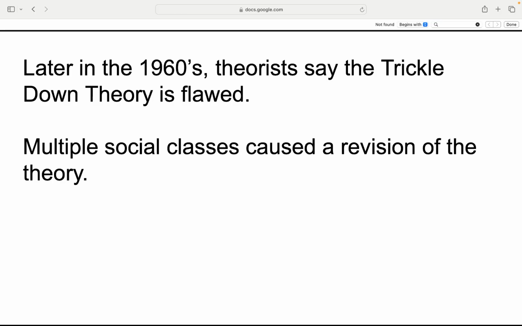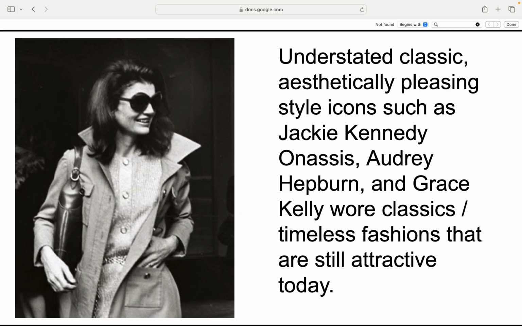The trickle-down theory gets a remix. By the 1960s, theorists realized that the old trickle-down idea was too simple. With more social classes and faster communication, fashion didn't just flow top to bottom anymore, it moved in all directions. Fashion became a messy, multi-lane highway, not a one-way street. Timeless style icons. Jackie Kennedy Onassis, Audrey Hepburn, and Grace Kelly mastered the art of understated classic fashion. Their timeless looks still turn heads today, proof that true style never goes out of style. Classic is forever chic, no matter the decade.